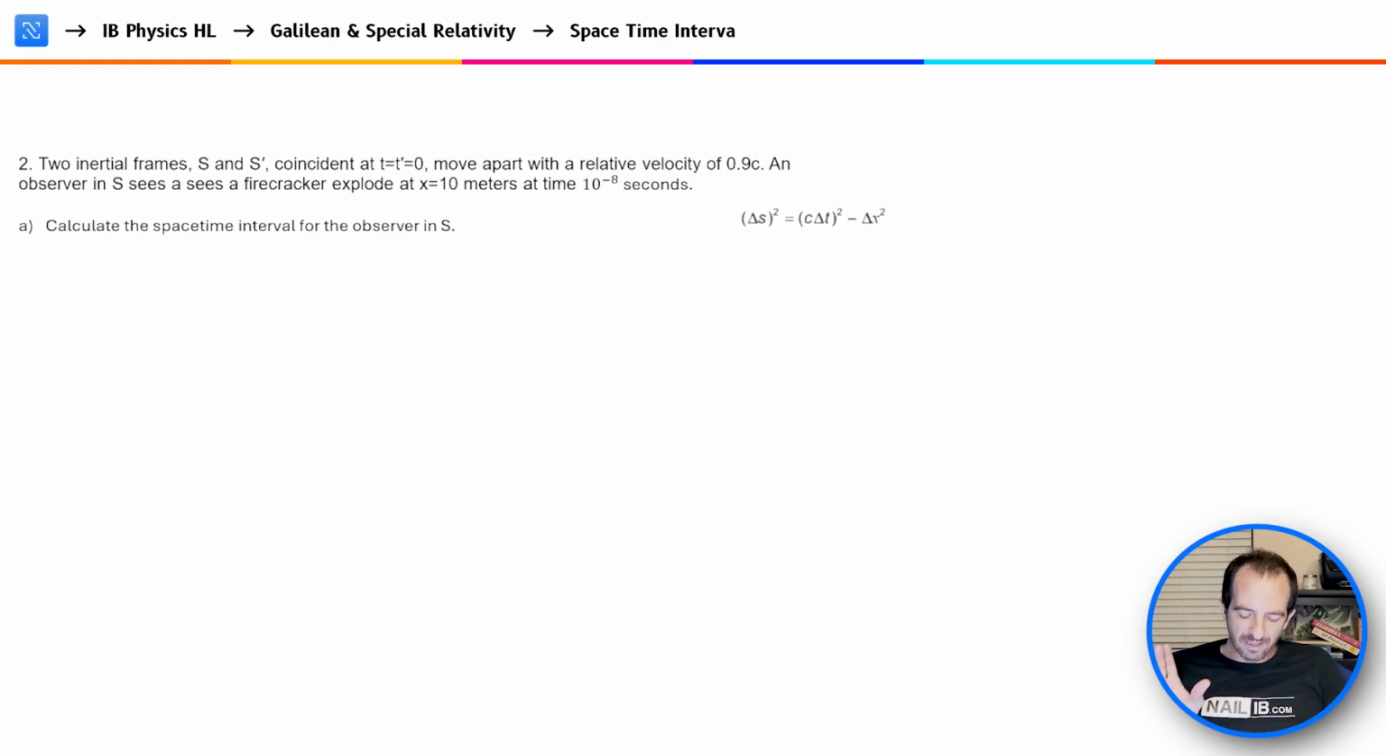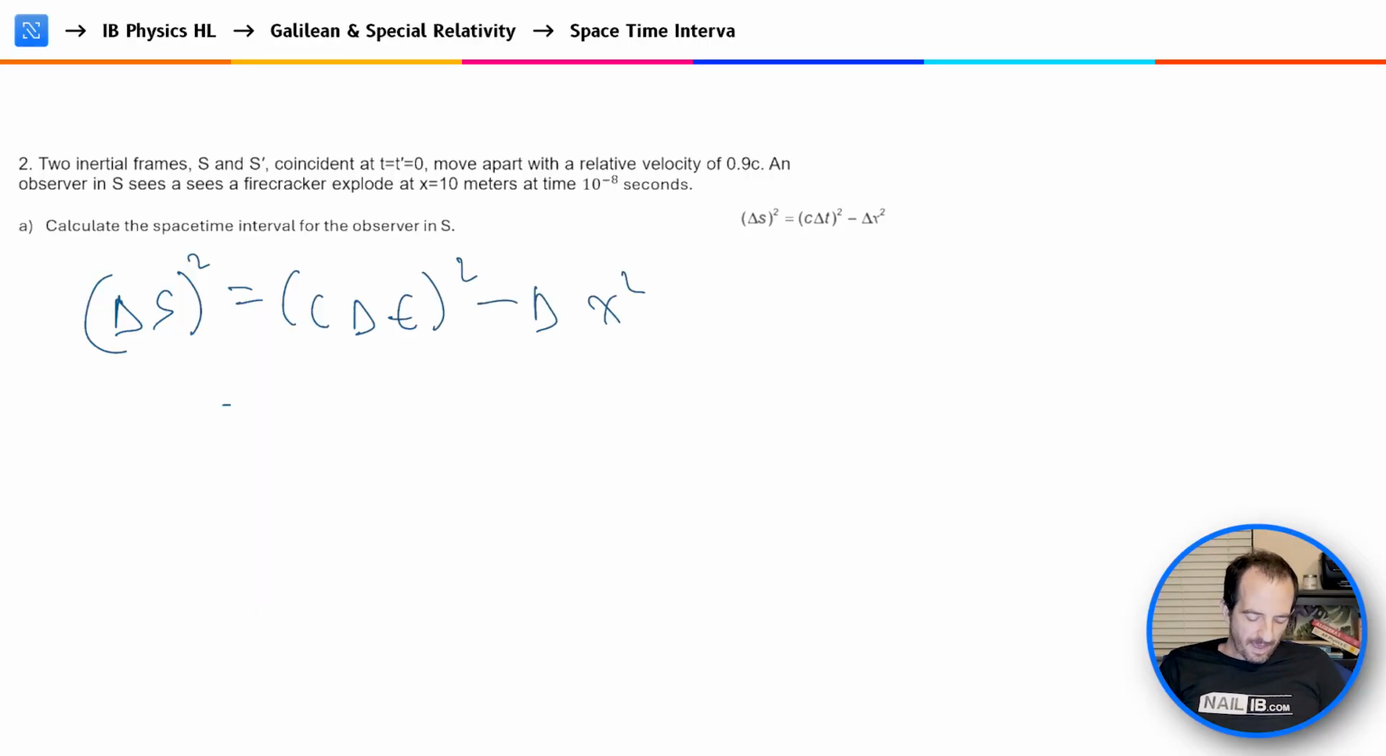So now first let's find the space-time dimension. So this delta S squared, the space-time interval, is equal to c, the speed of light, times delta t squared minus the distance squared. And c is equal to 3 times 10 to the 8th power, t, according to the problem, is 10 to the negative 8 seconds. This whole thing squared